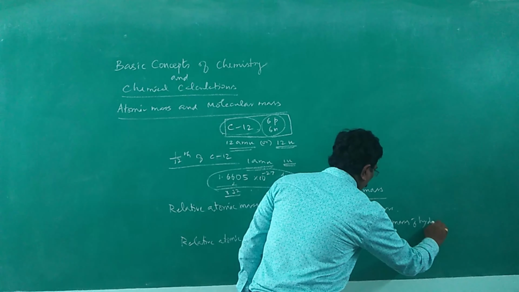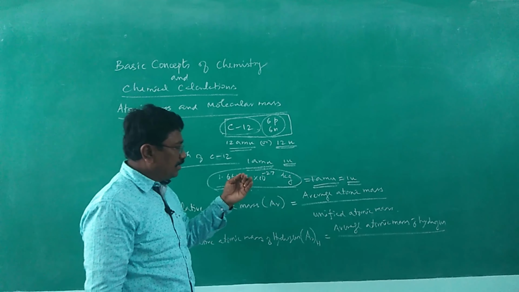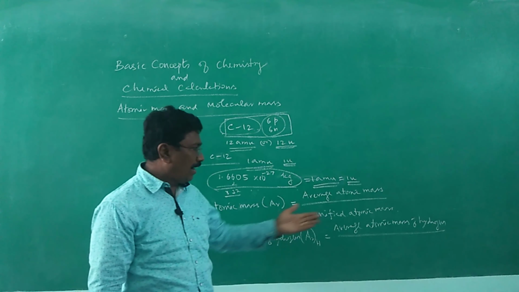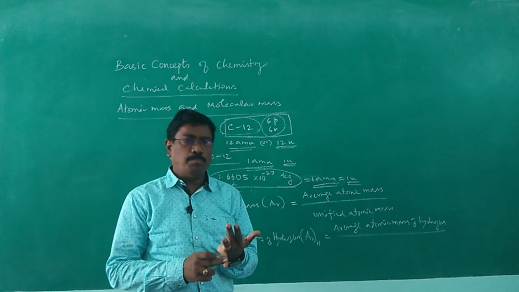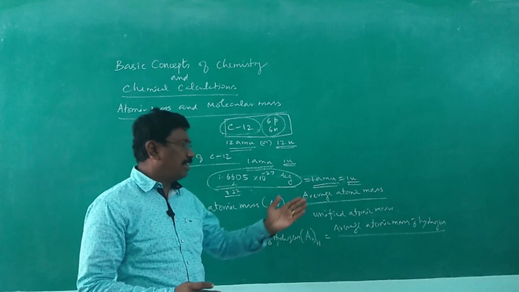Why do we say average atomic mass? Each element may be made up of different isotopes. Hydrogen is made up of protium, deuterium, tritium with different mass numbers.